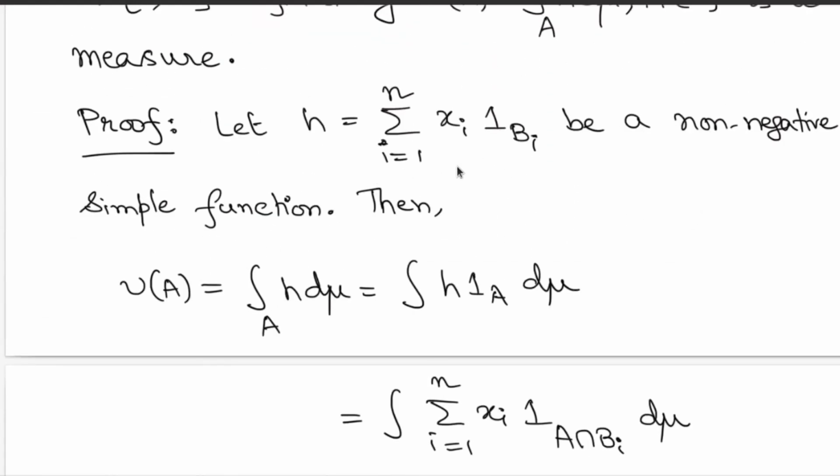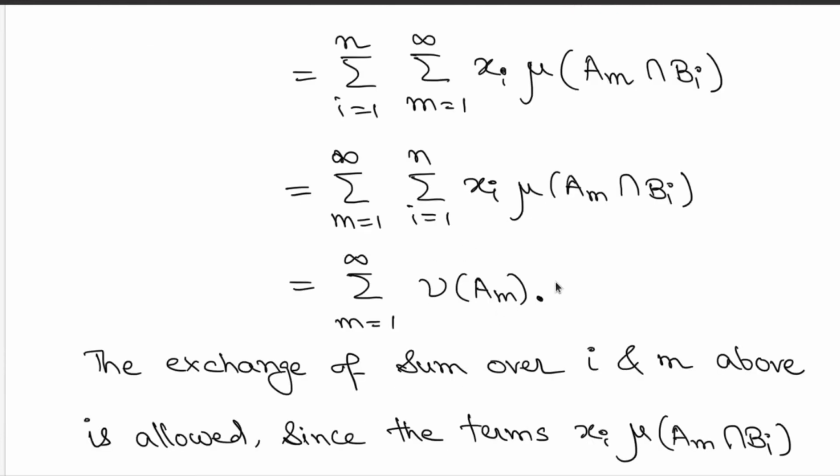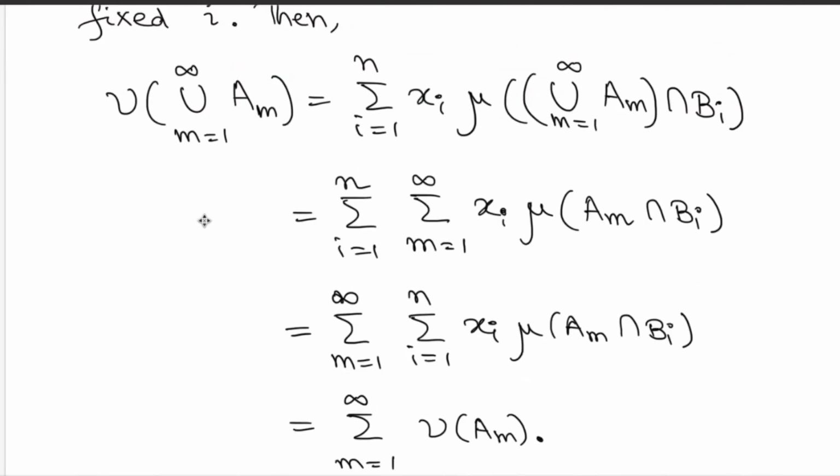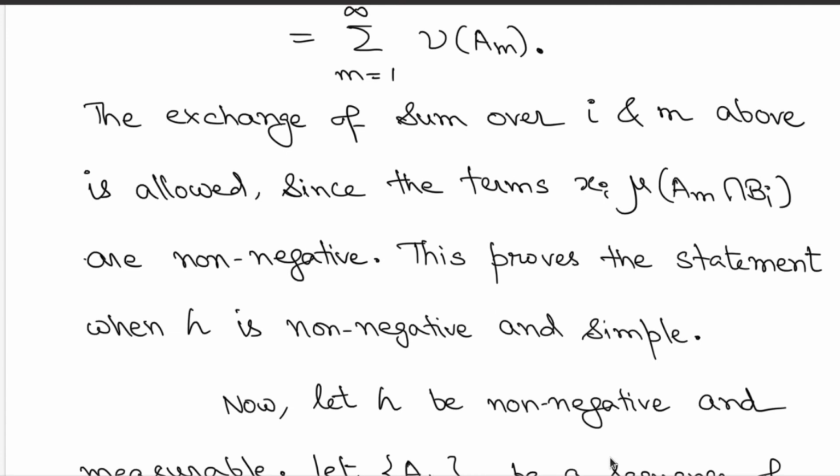If you take h to be a simple function, we automatically assume that these b_i's are pairwise disjoint. So just use the fact that the set function nu has this form to write this inside combination as nu of A_m. Great. So you have managed to show that when h is a non-negative simple function, then this set function is countably additive and therefore it is a measure.